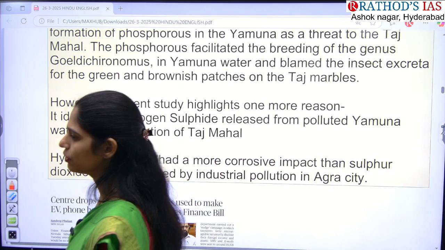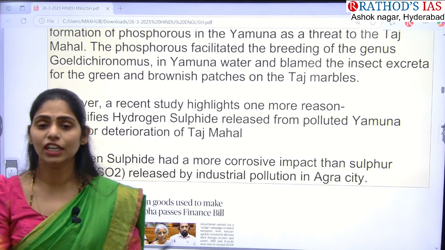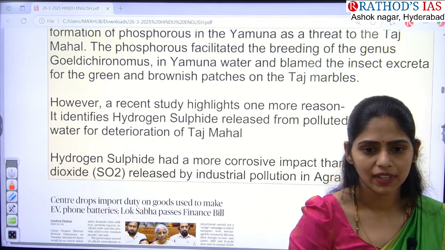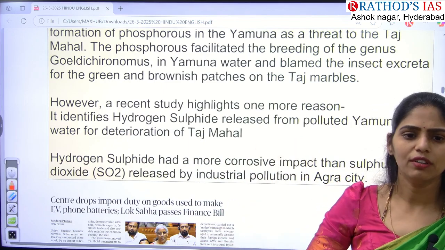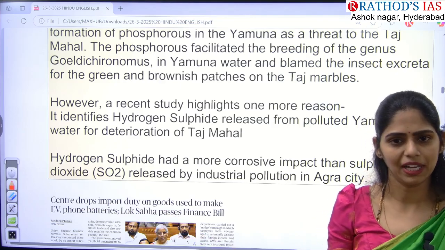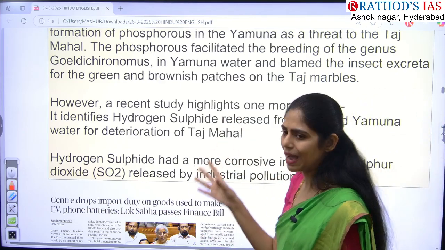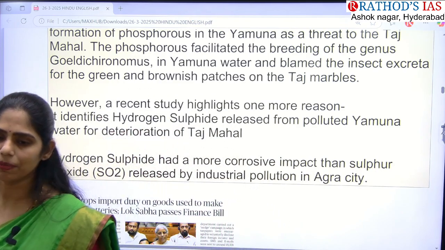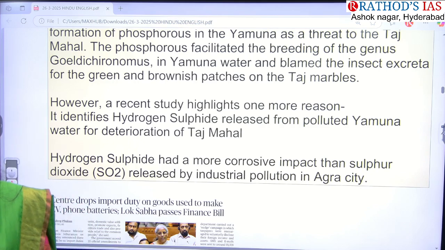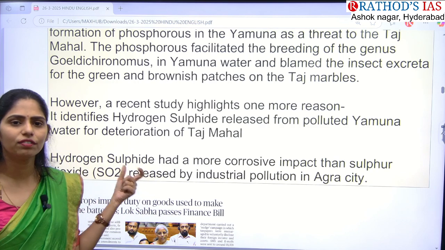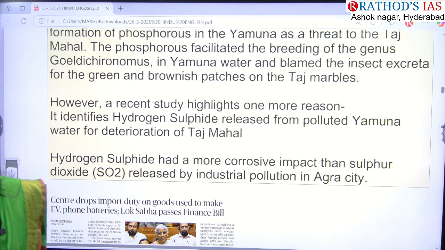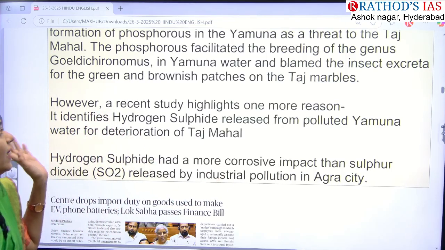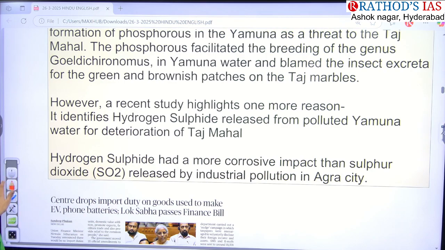For example, if there is a fruit tree in your home, normally during night times bats will come and they will excrete. Yes or no? Whenever they excrete, it will not go easily, and because of that there will be some patches of color seen on the walls of your home if you have a fruit plant in your house. In the same way, because of the breeding of this insect, it excretes on the walls of the Taj Mahal. Because of this, we can see green and brownish patches on the Taj marbles.